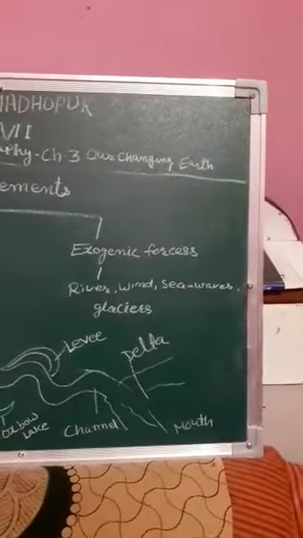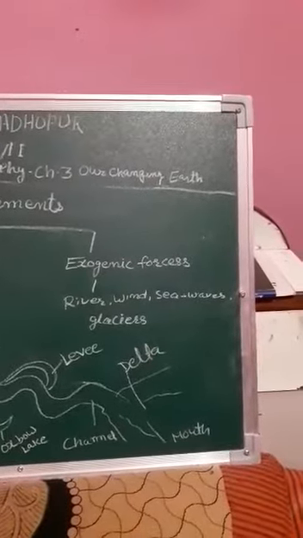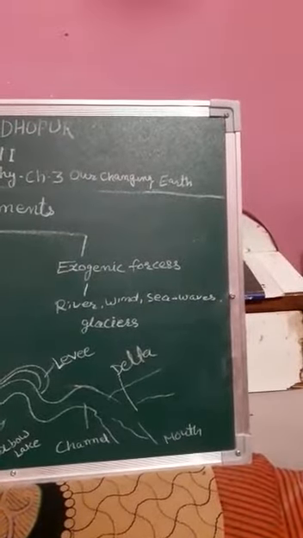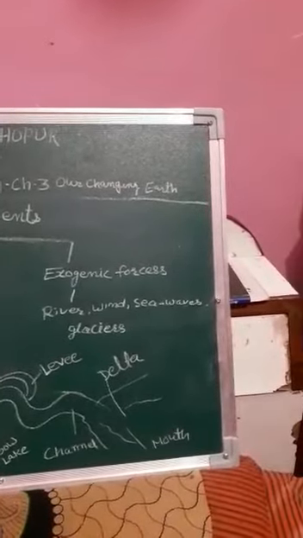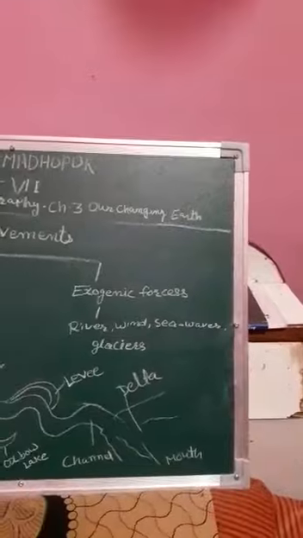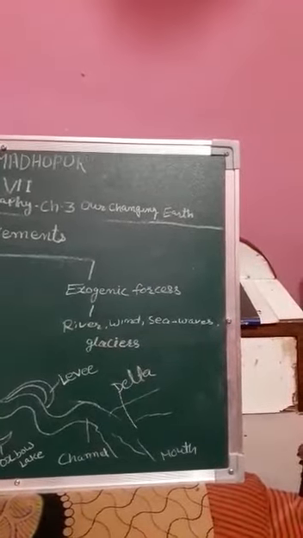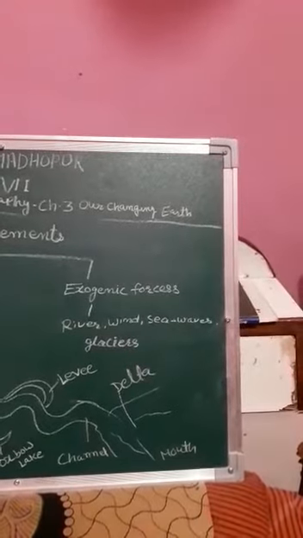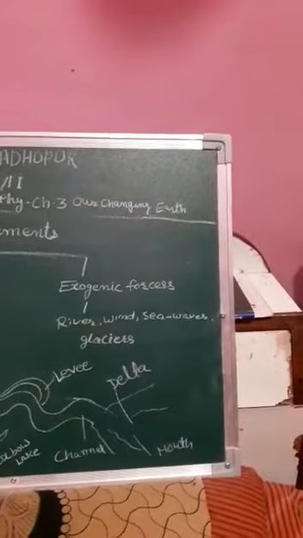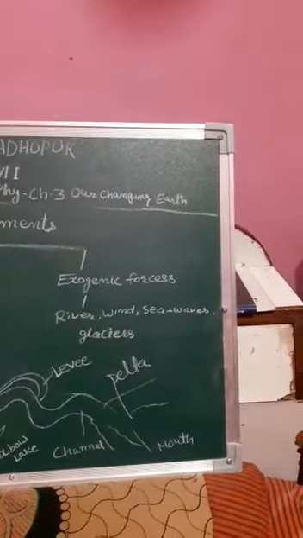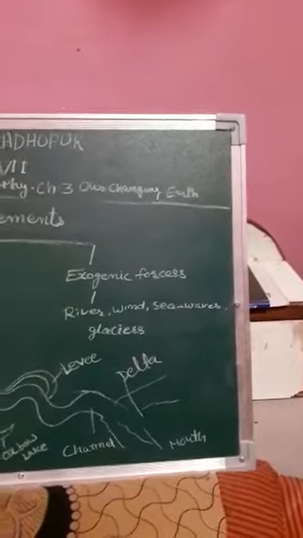So, the first point is river. Work of a river. Now, I will explain about the work of a river. The running water in the river erodes the landscape. When the river tumbles at a steep angle over very hard rock or down a steep valley side, a waterfall is formed. As the river enters the plain, it twists and turns, forming large bends known as meanders.